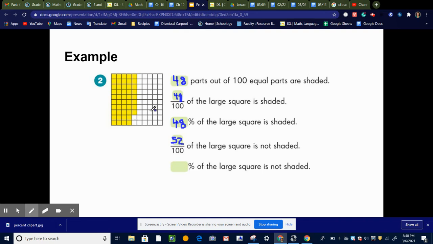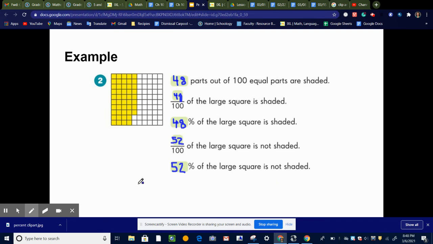I can get that by counting up the white squares and getting 52, or I can say, I know the whole big square is 100 little squares, and 100 minus 48 would give me 52. So 52 over 100 means 52% of the large square is not shaded.